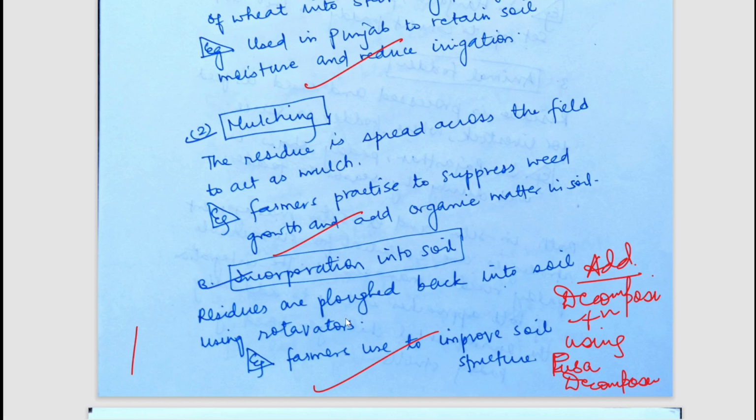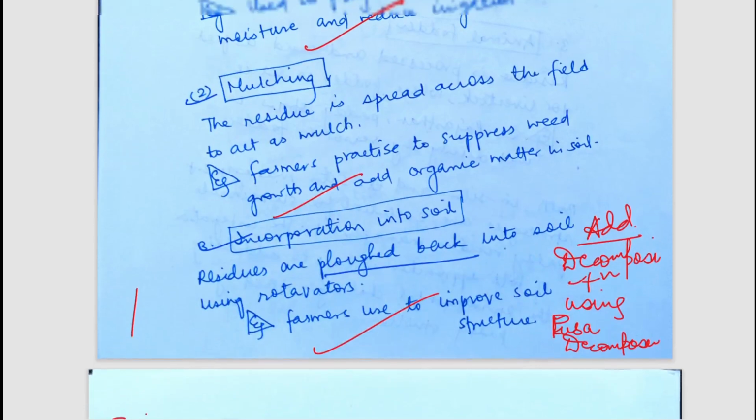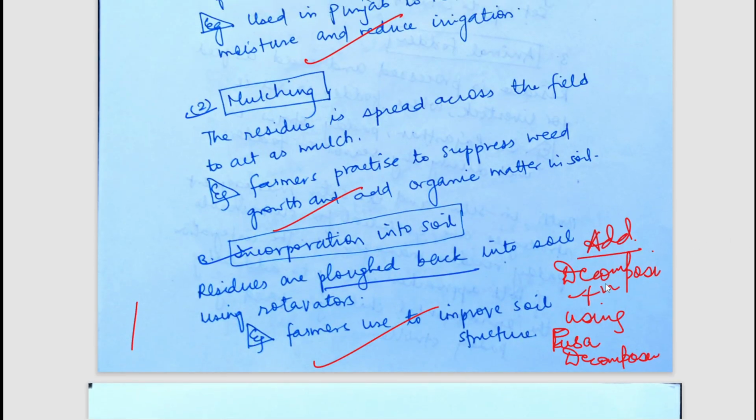Okay, that is plugged back into the soil. Here the student has missed one point, and that is a very important point which I have mentioned here. The farmers can use Pusa decomposer. This Pusa decomposer is developed by IARI. It is a bacteria which can be helpful in decomposing these residues in the field itself in